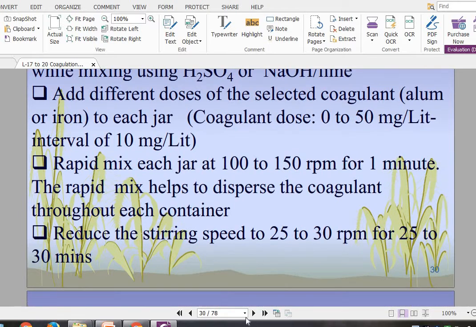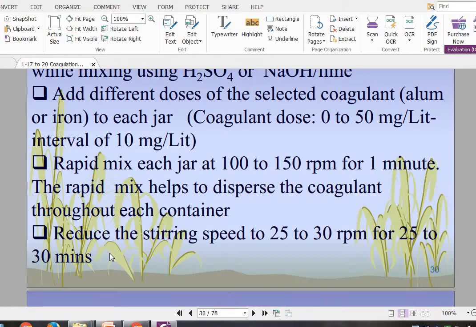the stirring speed to 25 to 30 rpm for 25 to 30 minutes. Okay. Initially we started at a speed of 100 to 150 rpm for just 1 minute, and later on we will reduce the stirring speed to 25 to 30 rpm, and we will keep that speed for 25 to 30 minutes. Now why does this take place?